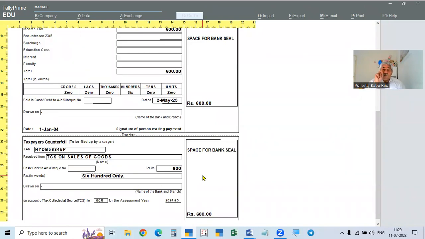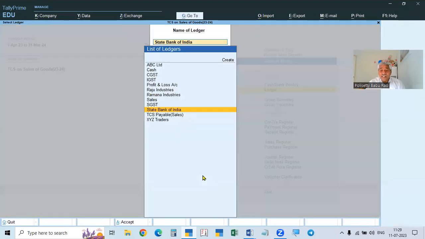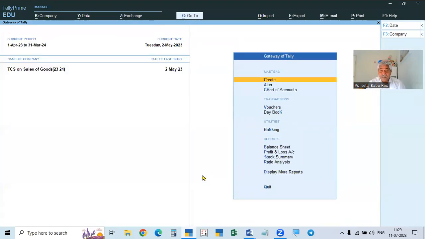In that, there is one code called the BSR code for each bank. So BSR code, challan number, date, everything will be there. That is to be entered in the return. How do you know? That is to be entered in the return.